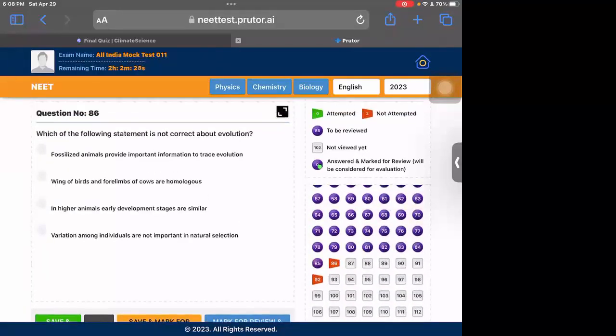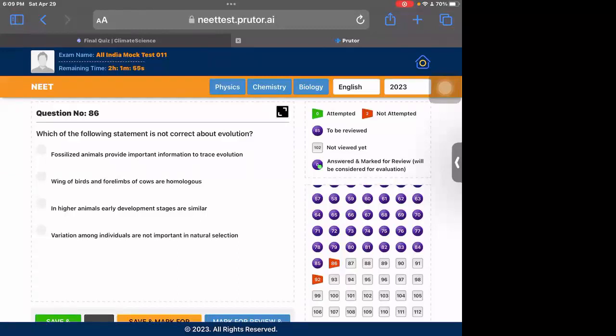86. Following statement is incorrect about evolution. So fossilized animals do provide good information on evolution. That is correct. Wings of birds and flippers are homologous organs. These examples are also given in NCERT. Many of the organs are homologous, which have the same origin. So you need to know the homologous organs. So second one is correct.